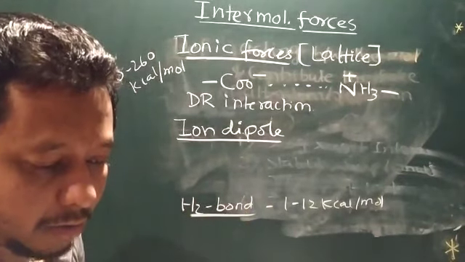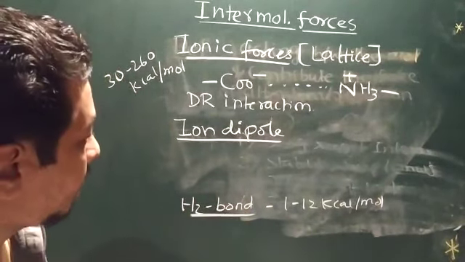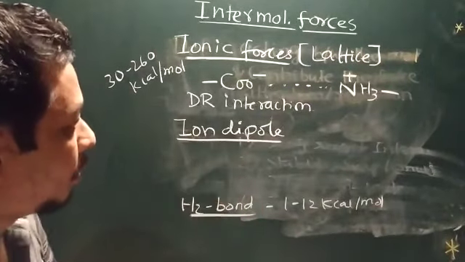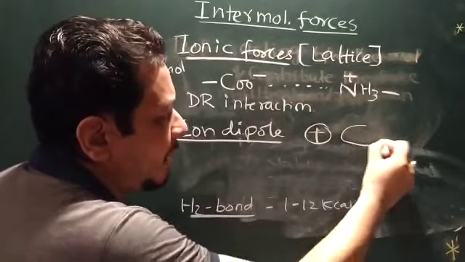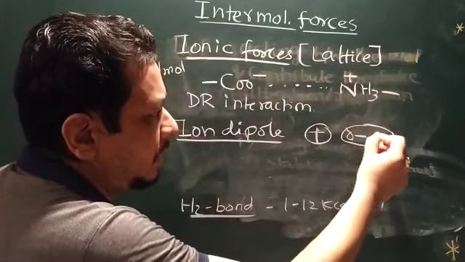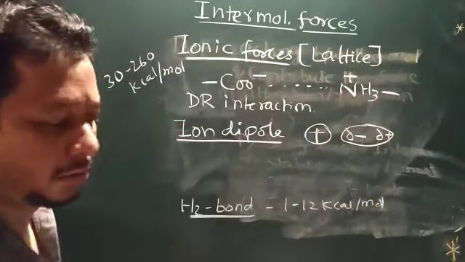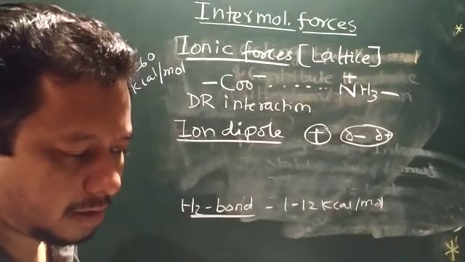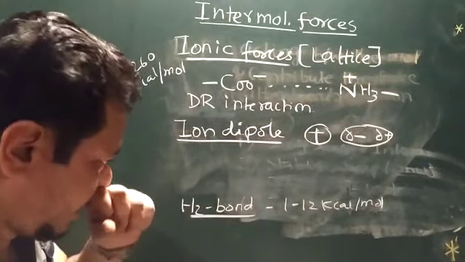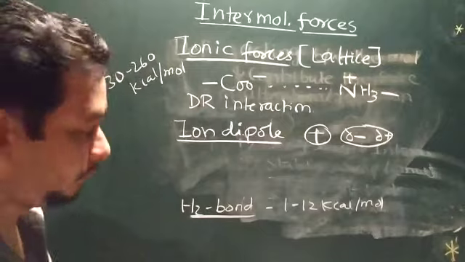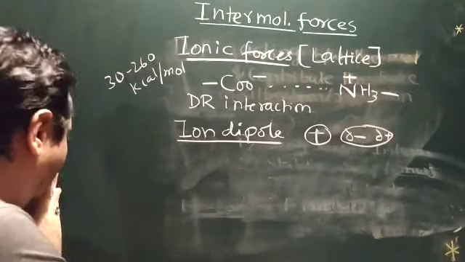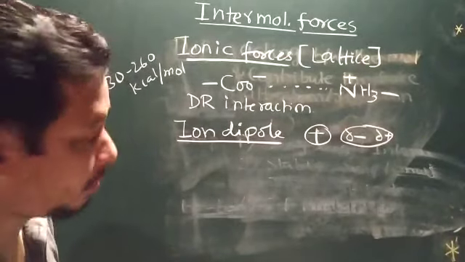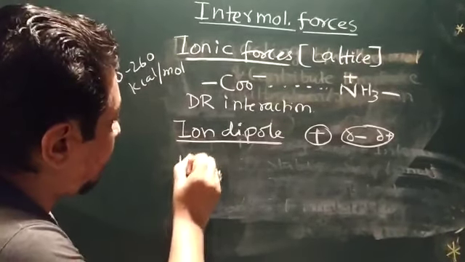After that, the ion dipole bond. In an ion dipole bond, you have an ion and you have a dipole, like delta minus, delta plus. So this is an ion dipole interaction, and after that you have the hydrogen bond.